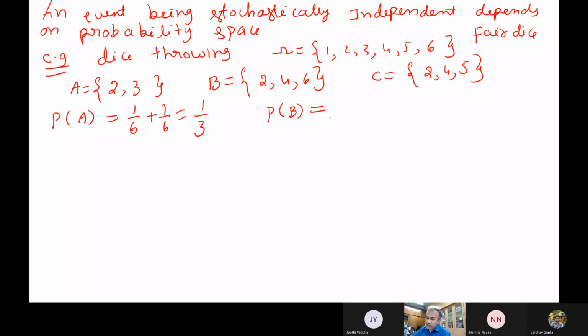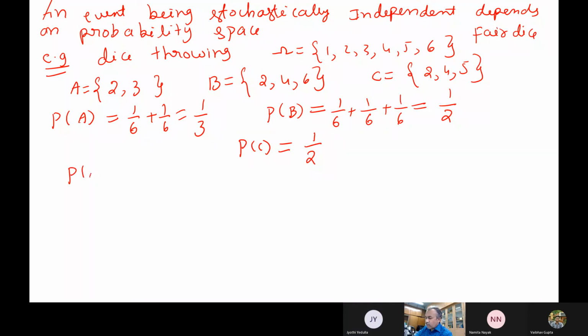What is the probability of B? 3/6. 1/6 plus 1/6 plus 1/6. Okay. So probability of getting 2 is also 1/6, 4 is also 1/6 because it's a fair dice. This is 1/2. Now probability of C will be, C contains how many are there? C also contains 2, 4 and 5. What is the probability of C? So 1/2. 1/2 only. Okay.